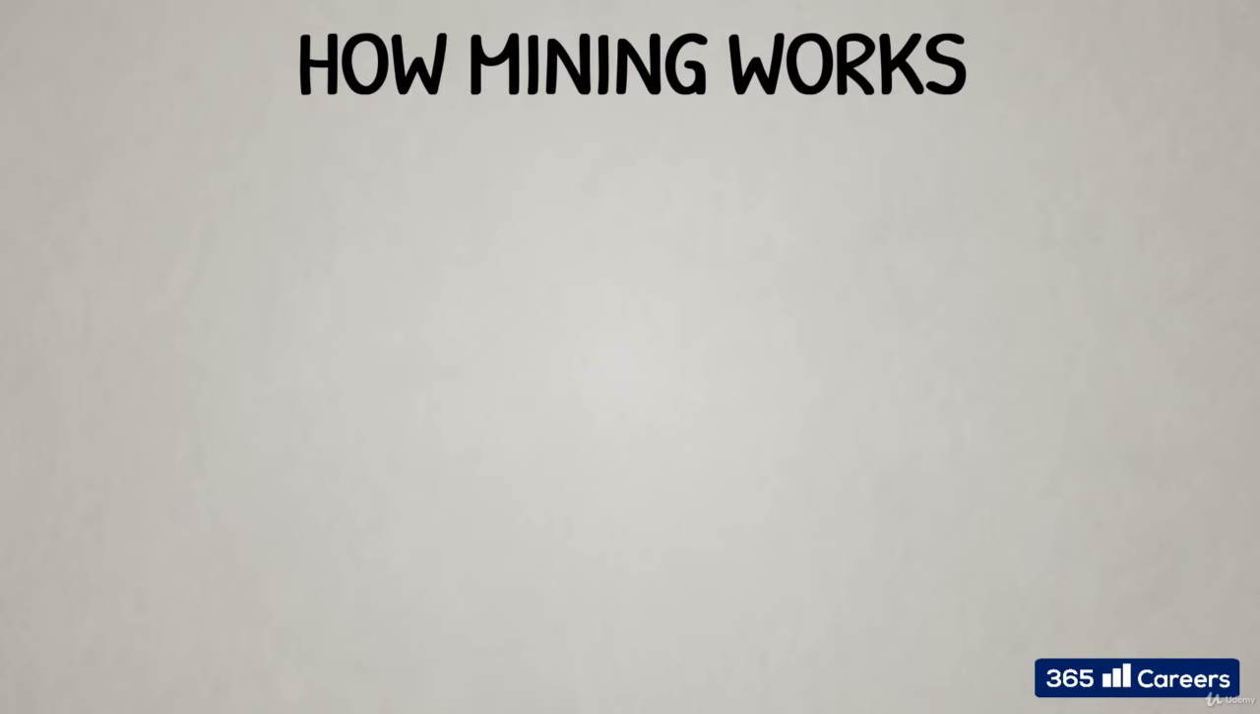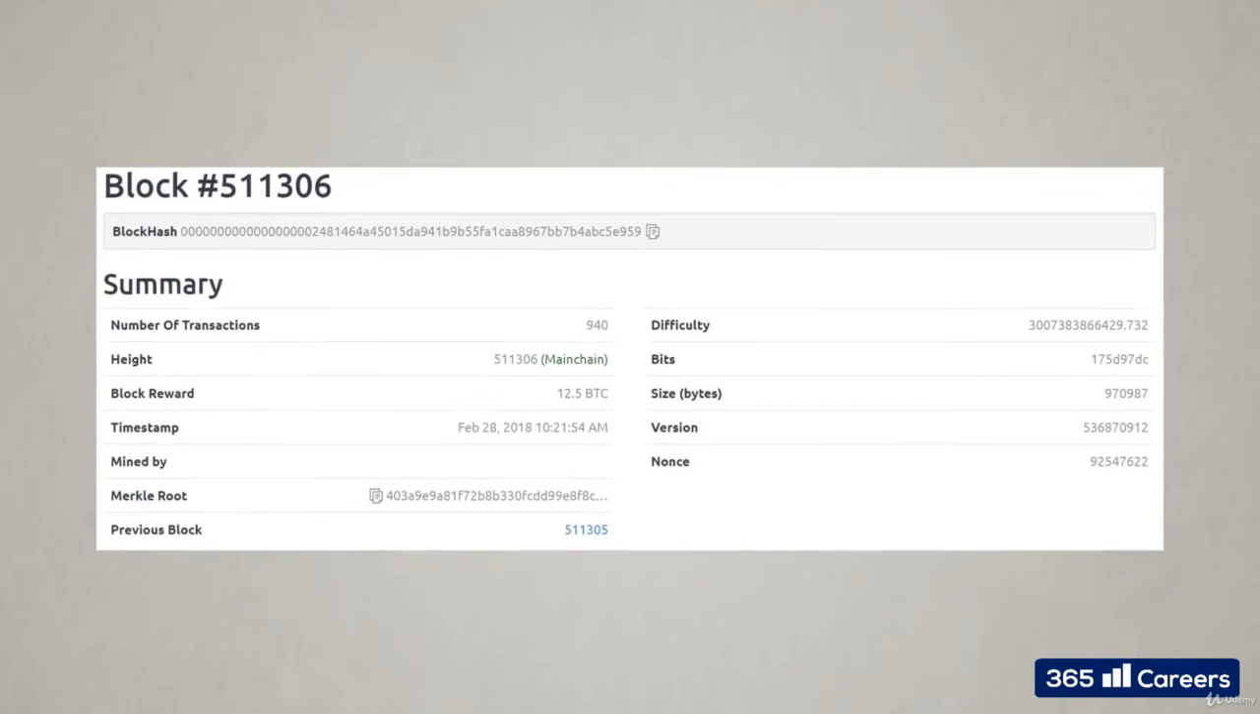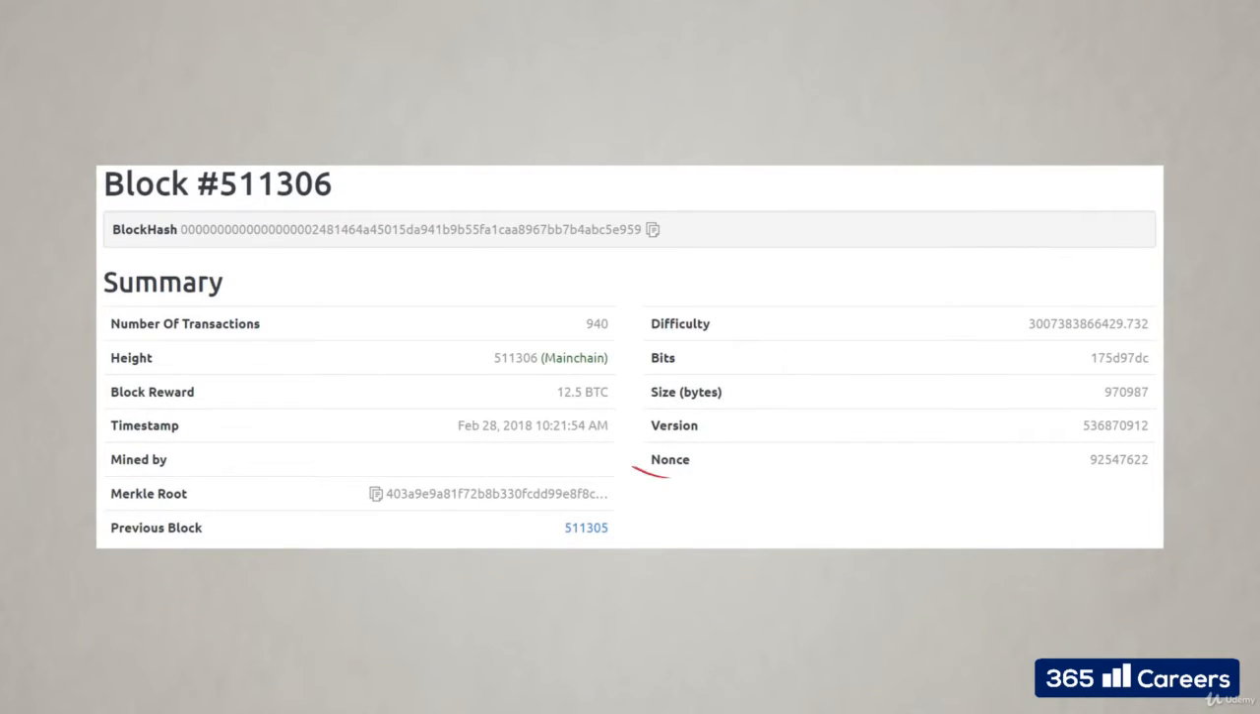In this lesson, we'll explain two important terms that will help you understand the mining process fully. These terms are nonce and difficulty. If we take another look at the block header data example, we will see both of them. Okay, perfect. The nonce is a random variable, or a source of randomness in the mining process.